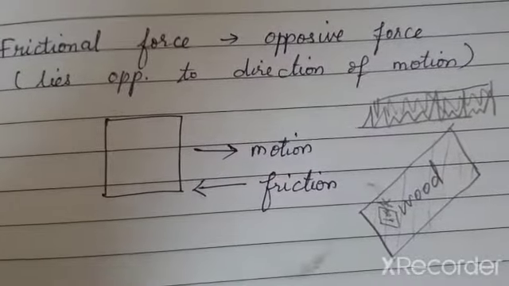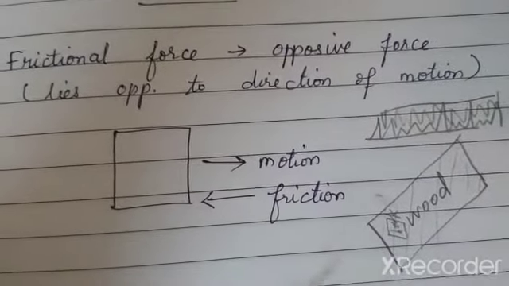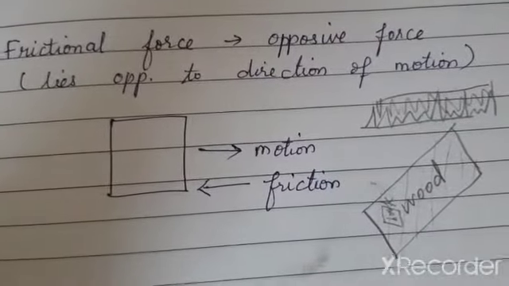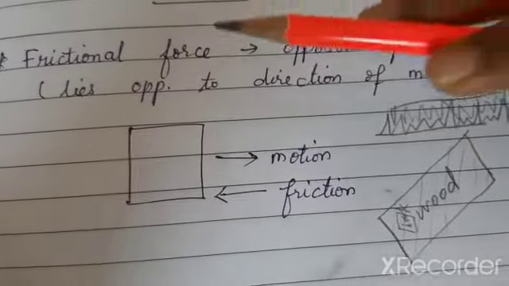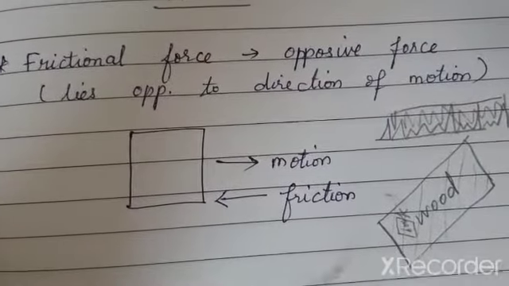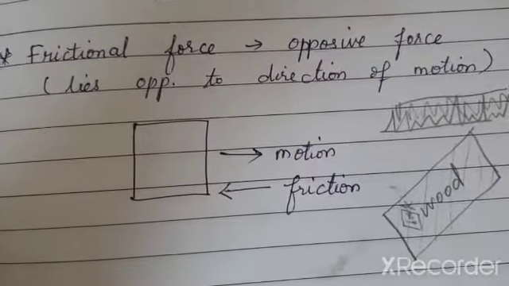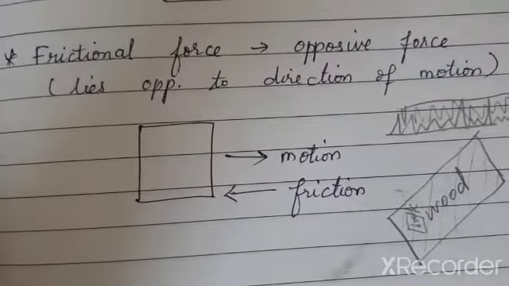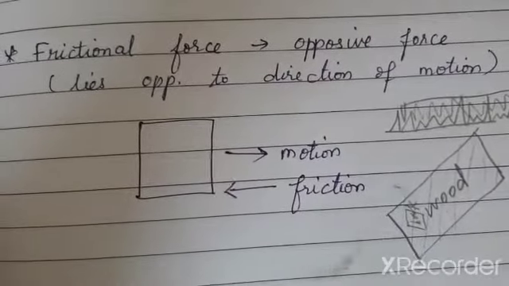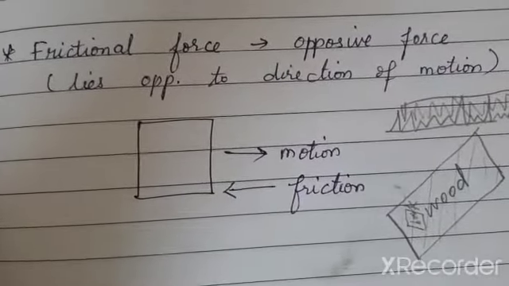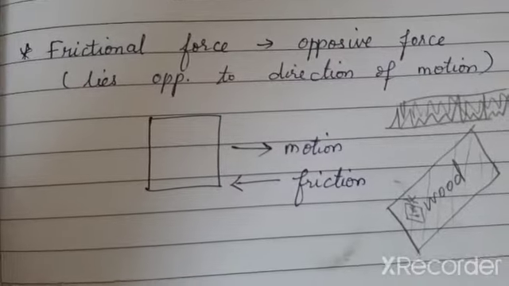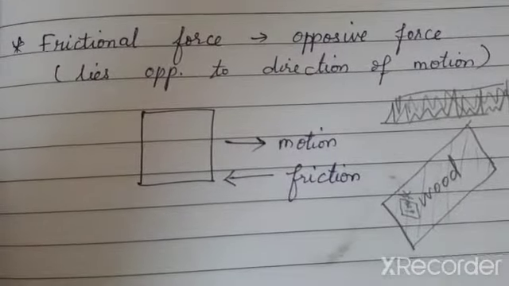You are sitting in a chair. There occurs a contact between your body and the chair surface. That contact will produce the friction, and that is why we are able to sit properly on desks or chairs. You walk on the floor. There occurs a friction between the floor as well as the surface of your shoes. The shoe and the floor will have a friction, and that enables us to walk properly without slipping.